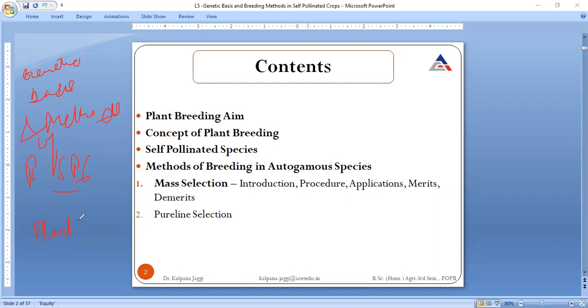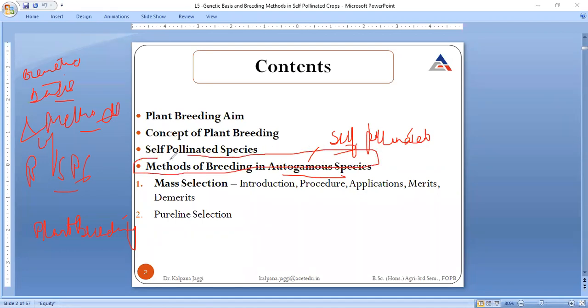So again, I will go into it so that it is more visualized to you all. So before I actually enter into the genetic basis or into the methods by which we could breed these autogamous species, which are often said to be self-pollinated species, I would like to make you all familiar with the aim of breeding, then the concept behind breeding.